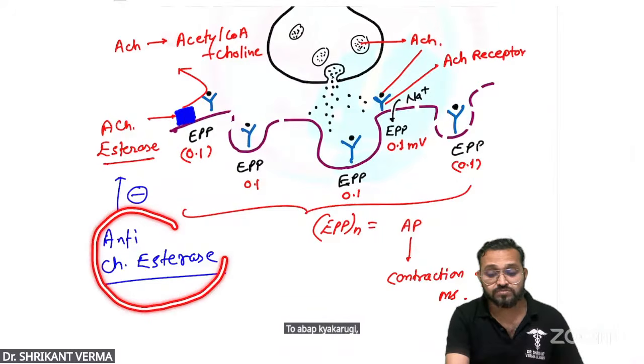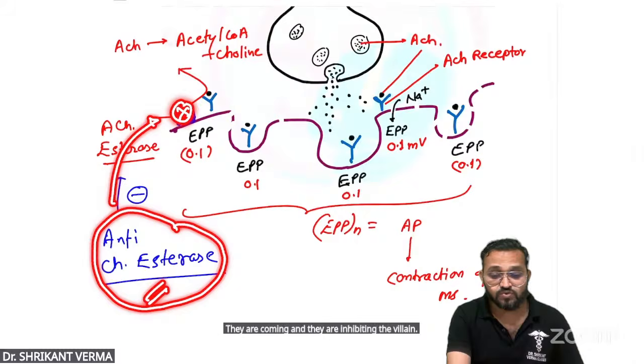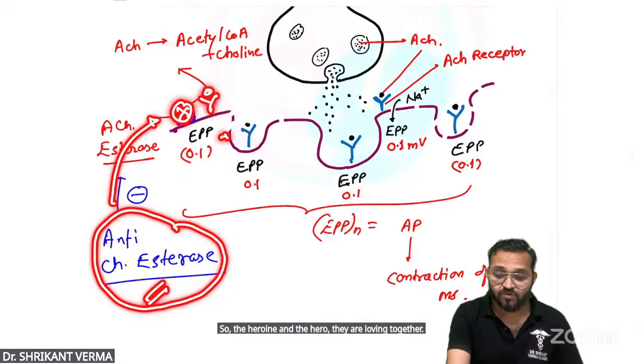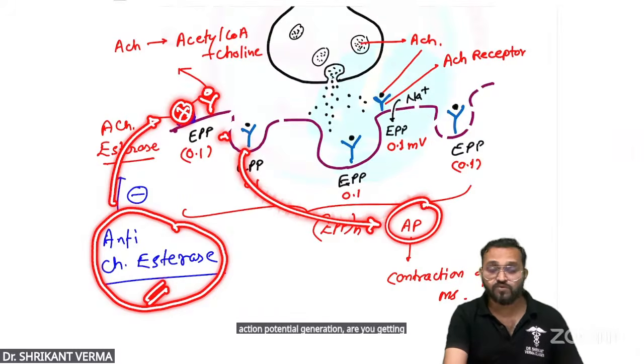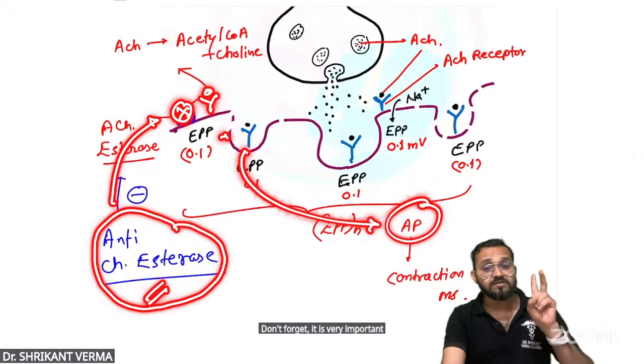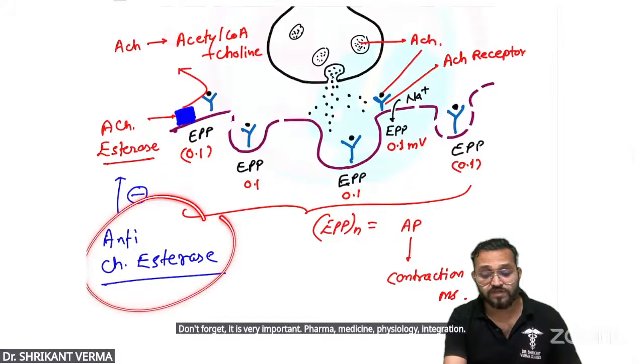हीरो का दोस्त, बॉयफ्रेंड का दोस्त, physostigmine, neostigmine, they are coming and they are inhibiting the villain. So the heroine and the hero, they are loving together and they are causing the action potential generation. Are you getting? Don't forget, it is very important. Pharma, medicine, physiology, integration. Okay? Don't forget. That is a physostigmine, neostigmine.